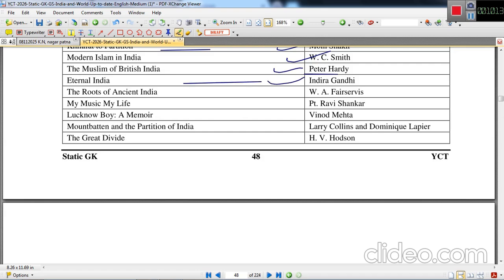Eternal India, written by Indira Gandhi. The Roots of Ancient India, written by W.A. Fairservis. My Music, My Life, written by Pandit Ravi Shankar. Lucknow Boy, a memoir, written by Vinod Mehta. Mountbatten and the Partition of India, written by Larry Collins and Dominique Lapierre. The Great Divide, H.V. Hodson.